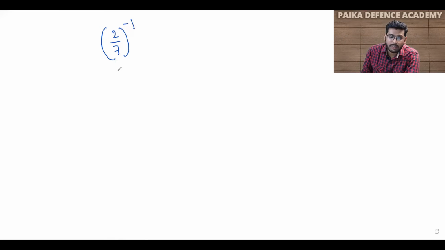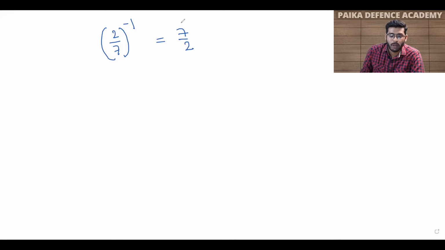Remember this: when you have a negative power, in order to remove the negative sign, you have to replace the numerator with the denominator and the denominator with the numerator.